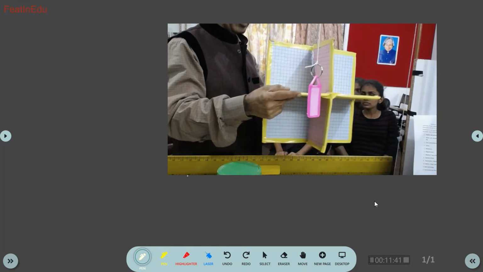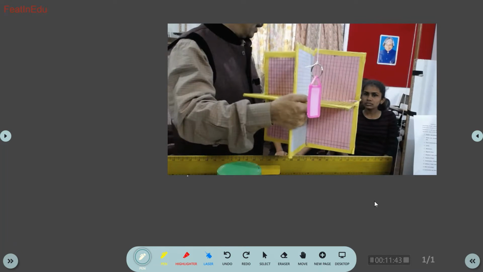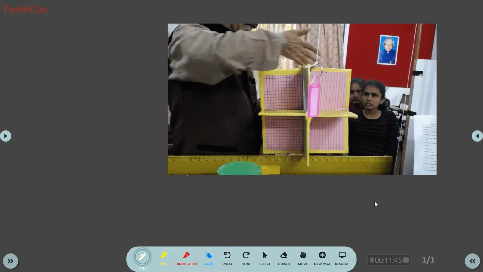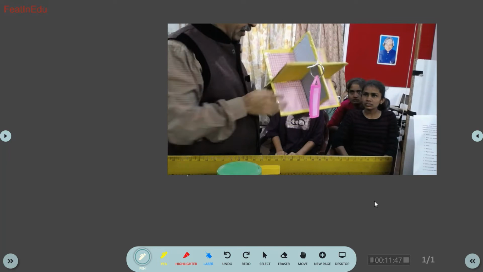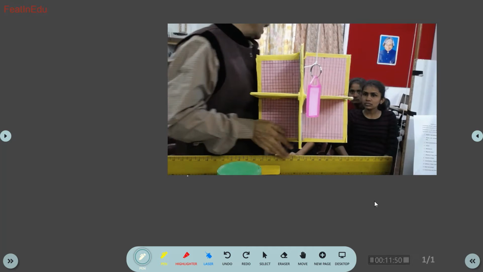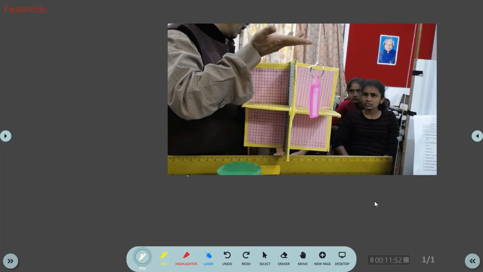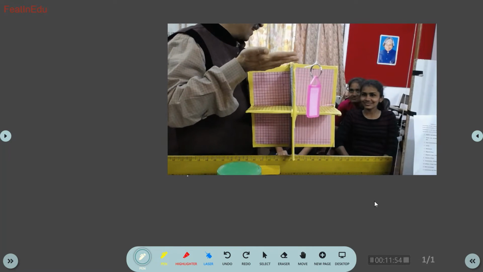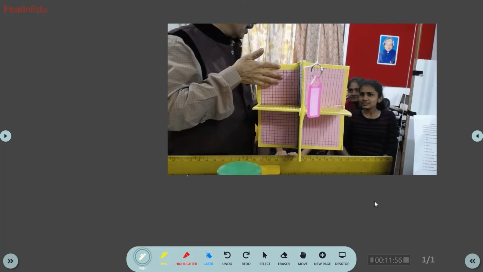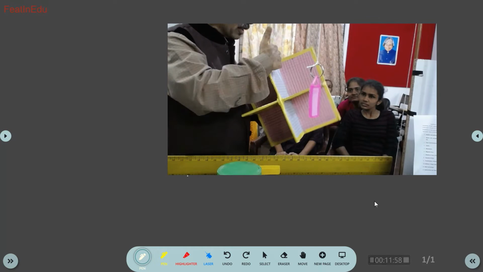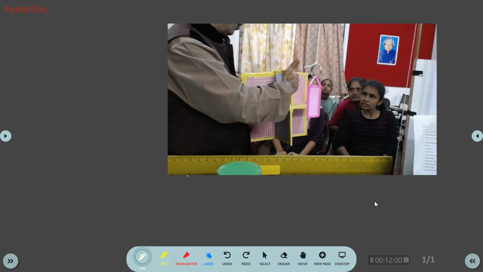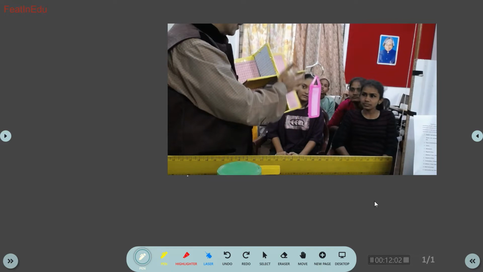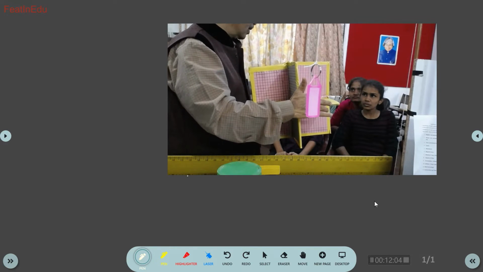Now, conveniently we will name them. We will call this entire pink plane the X plane. You can give some name, even your own name, but we will give X plane to this. Then to this green one, we will give the name Y plane. And this yellow one, we will name the Z plane.